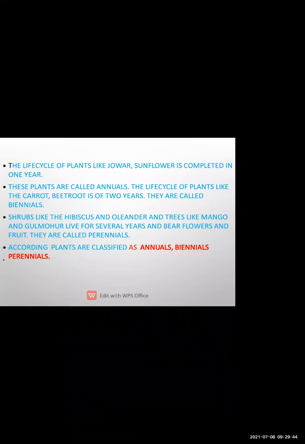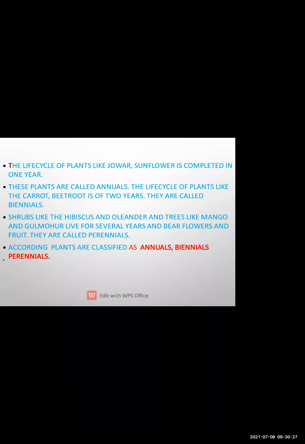Then in shrubs we saw the example, these plants grow very close to ground and they are of 2 to 3 meter. Okay, and they have thick and strong stem. What example did we see there? Hibiscus. And in trees, what example did we see? Mango. Then herbs. In herbs we have studied about the examples such as fenugreek, coriander. Okay, so here the height of the plant is less than 1 or 1.5. And what is the lifespan of this plant? Few months or 2 years. And the stem is also very flexible.